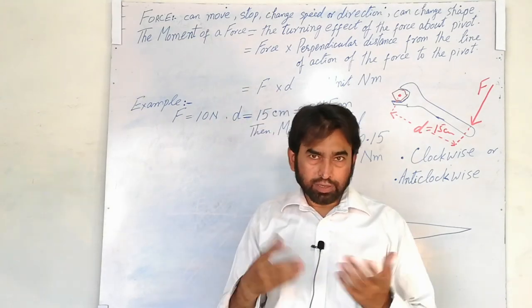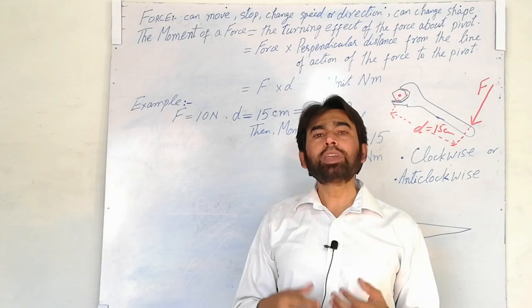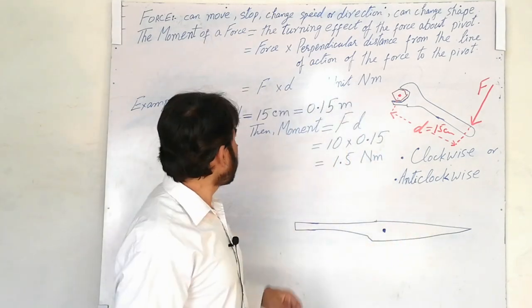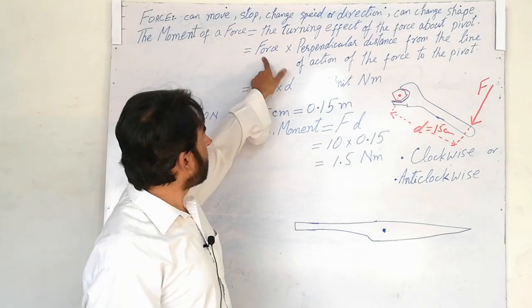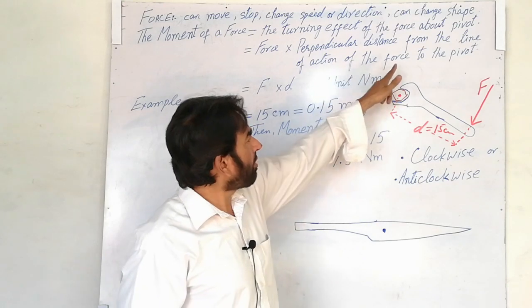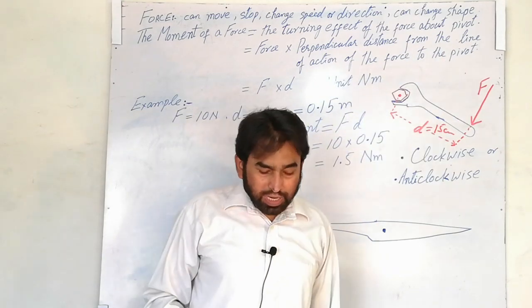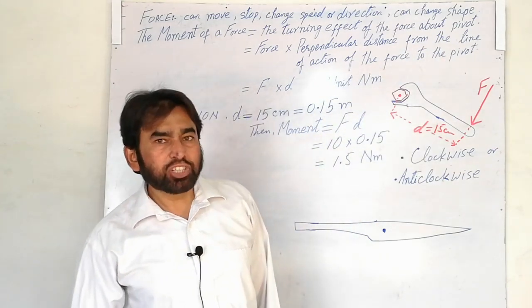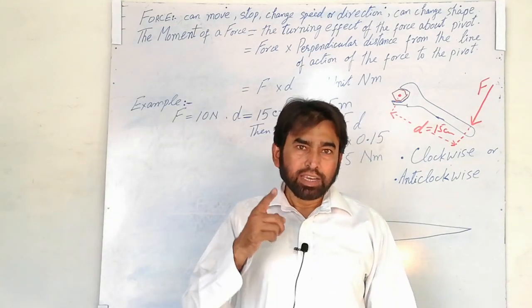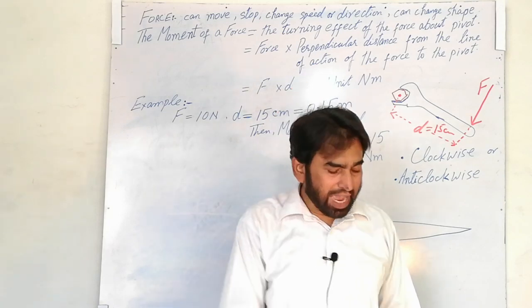Now let us see how we can calculate the moment of a force. To calculate the moment of the force, we can apply this formula: force multiplied by the perpendicular distance from the line of action of the force to the pivot. Now what is the line of action of force? Basically, the line of action of the force is that line along which the force is being applied.